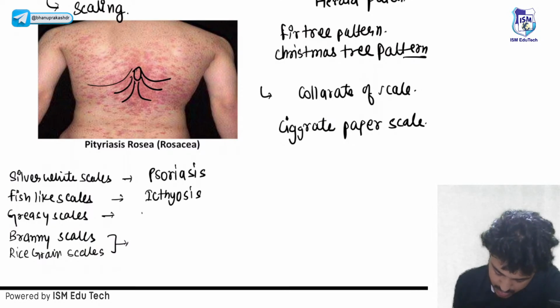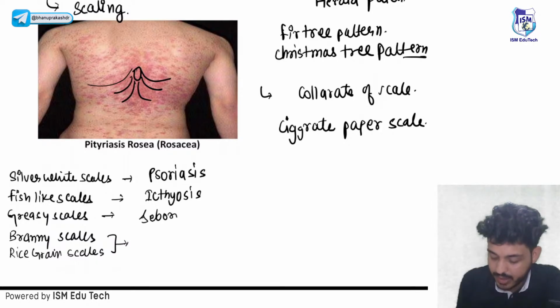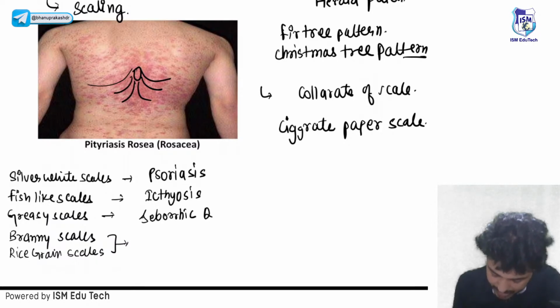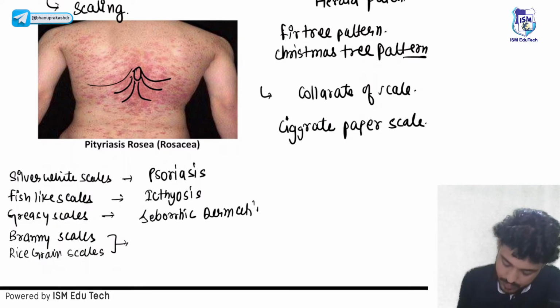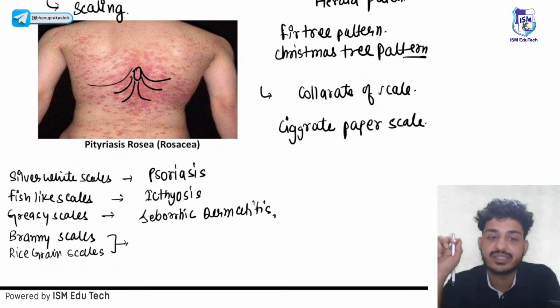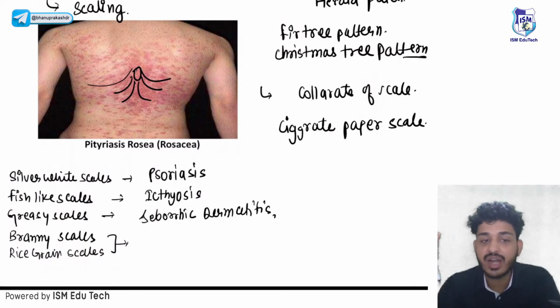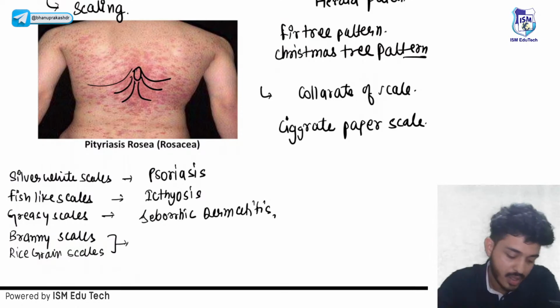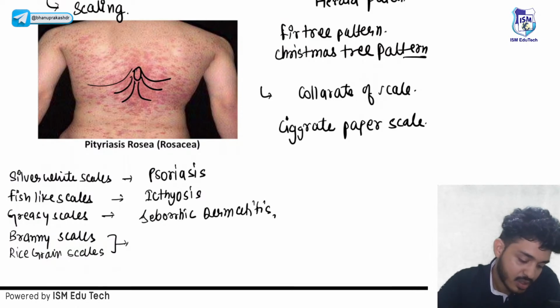Greasy scales will be seen in seborrheic dermatitis. There will be greasy scales. And the last thing will be branny scale or rice grain scale. Please try to answer in the comment section.